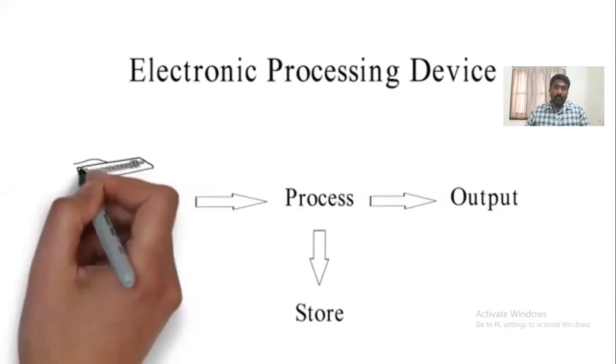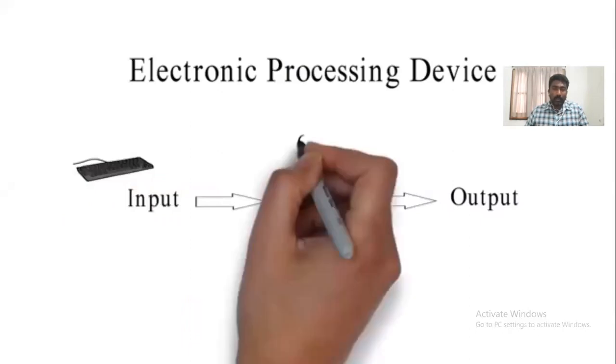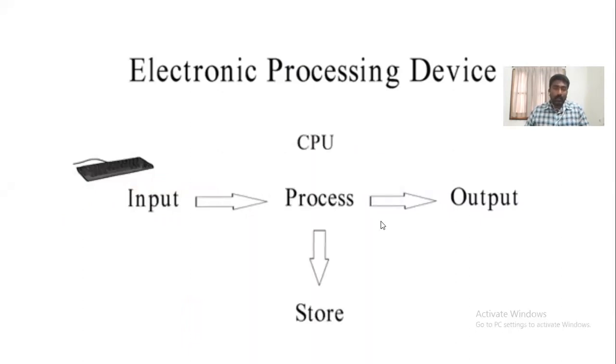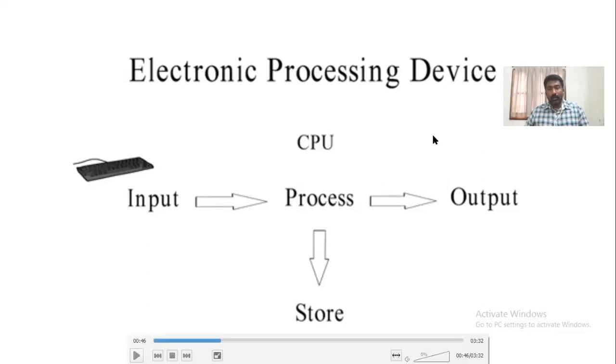When a computer is called an electronic processing device, we take the data, or the input, through an electronic hardware component called the input unit, and pass that input to the processing element, which is simply called the CPU. CPU stands for central processing unit. Once the data is received from the input unit, the CPU manages the data, sending it into the storage element, and after storing it, it accesses and processes it. Once the processing is done by the CPU, the output is again stored in the storage component, and finally we get that stored output on the output screens.